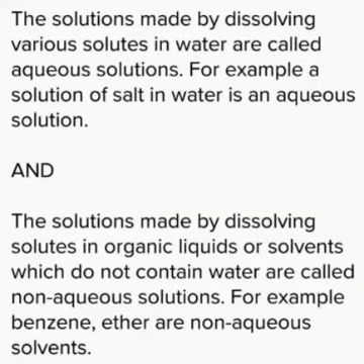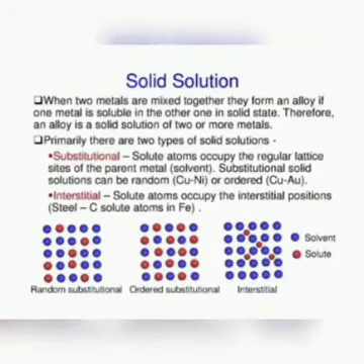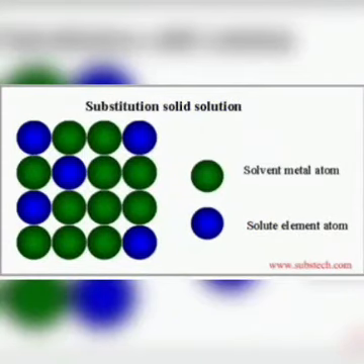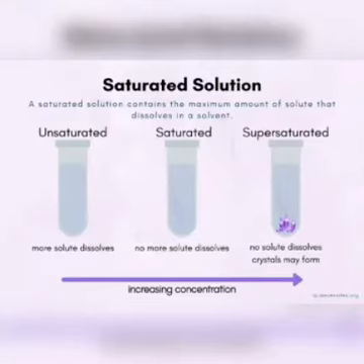The third form of solution is solid solution. A homogeneous and uniform mixture of two or more solids is called solid solution. We are going to talk about saturated solution. A solution obtained by dissolving the maximum amount of the solute in a given quantity of the solvent at a constant temperature and pressure.